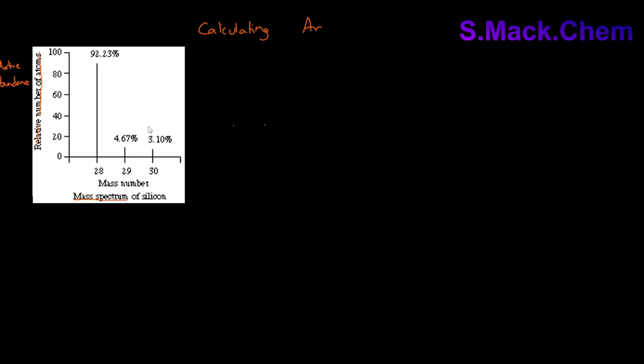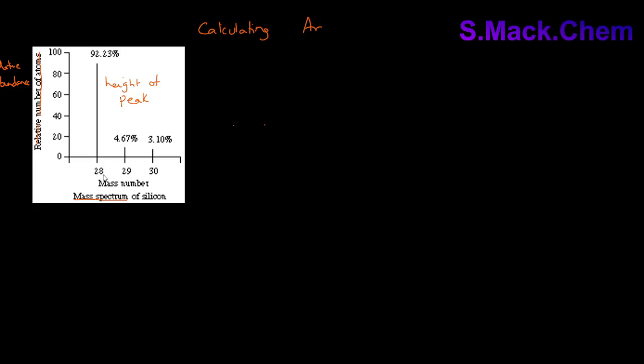gives 100%. You're also going to notice that the height of these lines, and I'm going to call the lines peaks because that's the correct term, the height of the peak should represent the relative abundance.